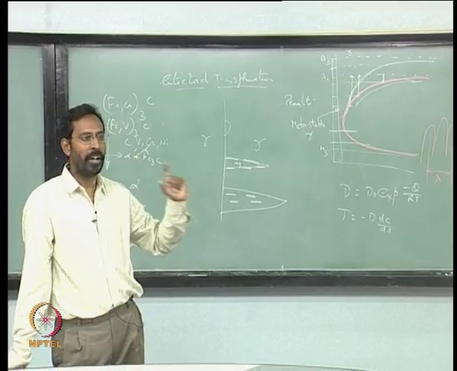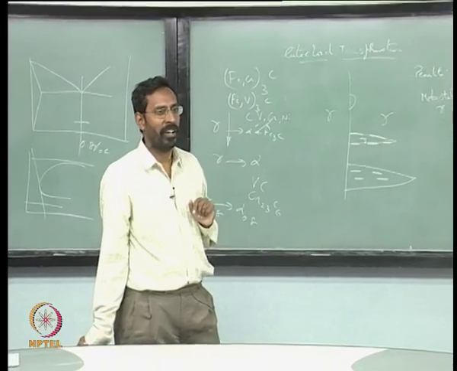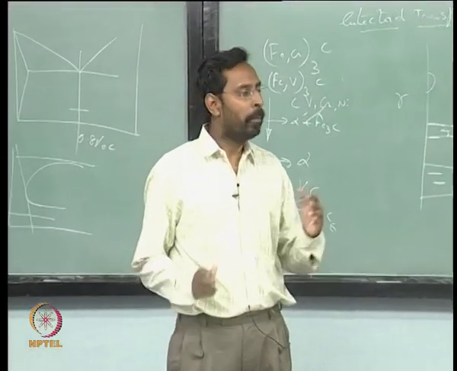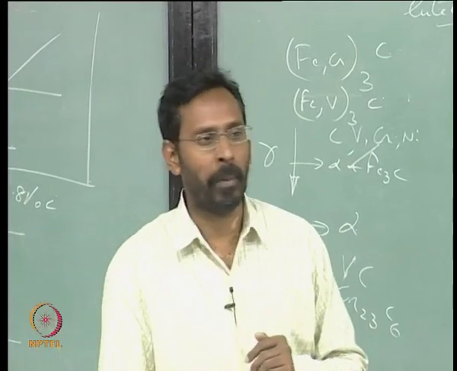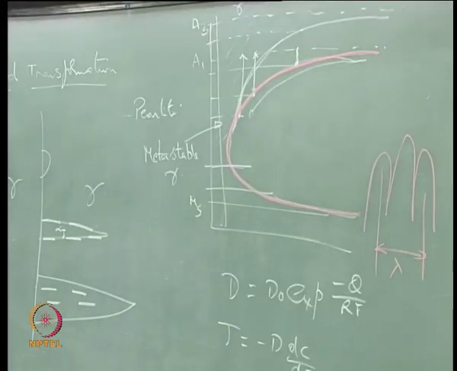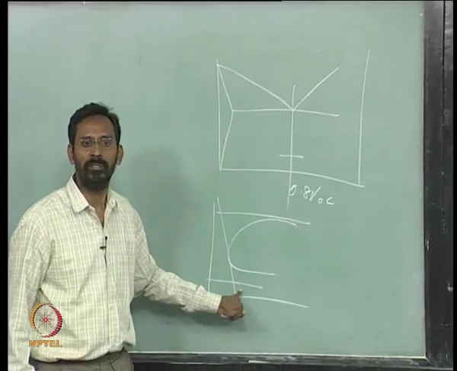Remember, okay, gamma has a different structure and the martensite has a different structure, and this different structure is coming out because of what is called a shear. We will talk about it when we talk about martensite, whereas here there is no structural change involved.